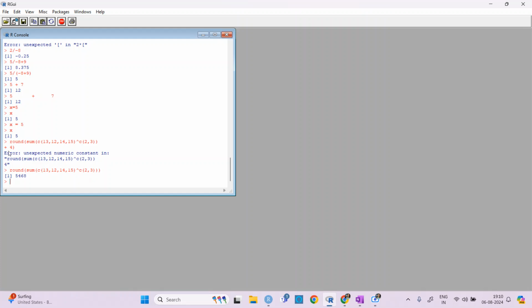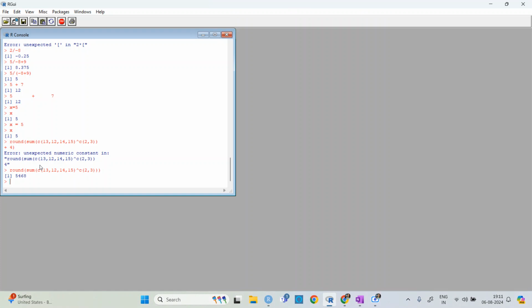Okay, so the plus happens when it is basically not a complete function. If you have not defined the whole function, then it feels like there is still some function left, and it will show this plus. All right, ma'am. Thank you.